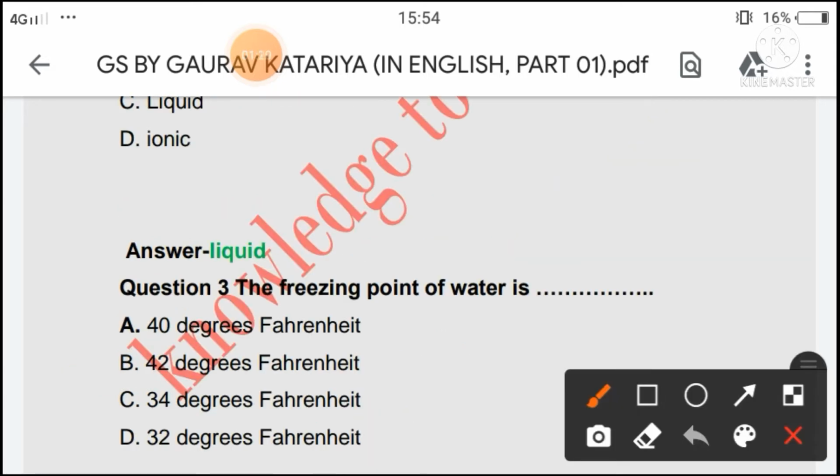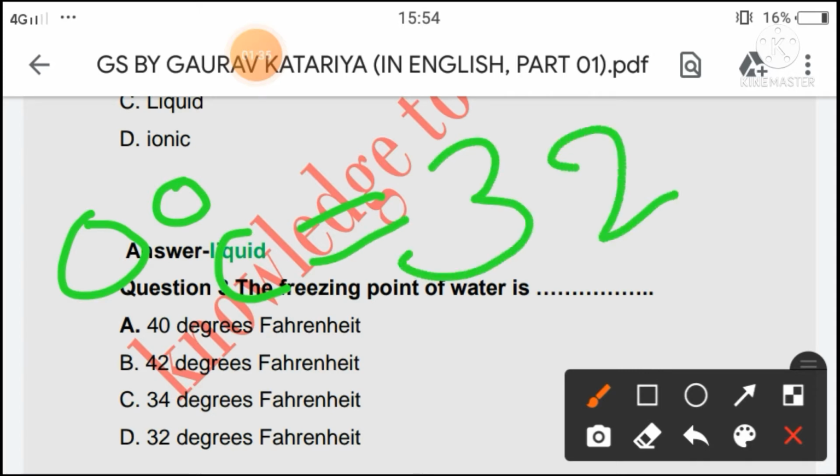Next question is the freezing point of water is 40 degree Fahrenheit, 42 degree Fahrenheit, 34 degree Fahrenheit or 32 degree Fahrenheit. So generally we know that 0 degree Celsius is equal to 32 degree Fahrenheit, and we know also that the freezing point of water in Celsius is 0 degree. So the answer of this question will be 32 degree Fahrenheit in Fahrenheit. So the right option is option D, 32 degree Fahrenheit.